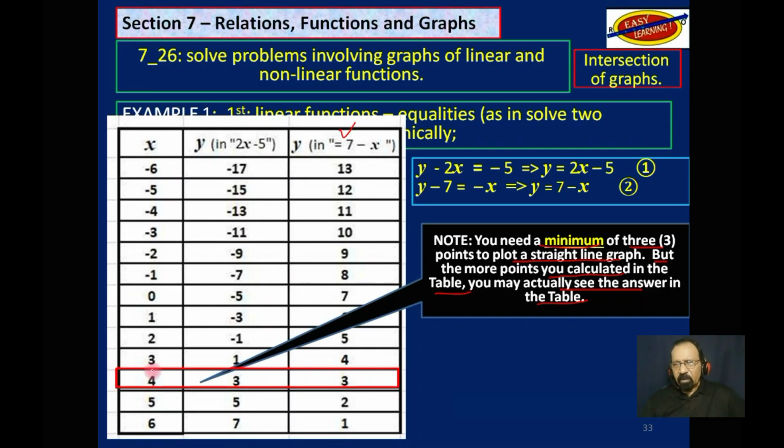But if you look down here, notice at 4, you have a 3 here and a 3 here. So if you had all those points, you already know what the answer is based on this table: x is 4 and y is 3. But let's go ahead and plot the points and derive the points.